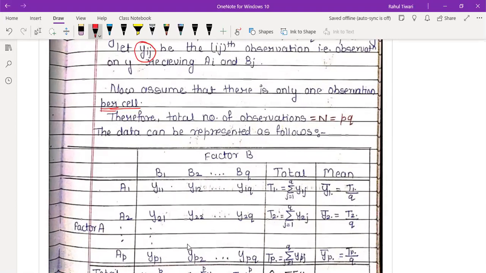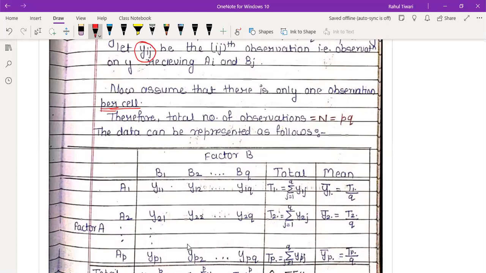Like here, I will say y1, y2, y3, and so on till y5. Five observations will be here. Similarly, three observations will be here, two observations. There is such a matter, but right now it is not in the syllabus. Okay, so that we can see.